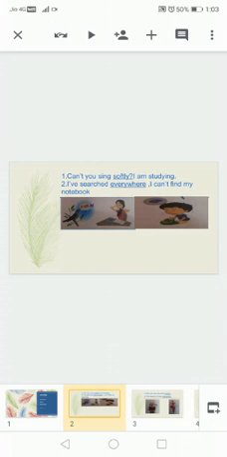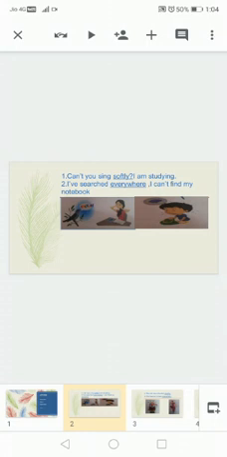Students, are you able to see two pictures? In the first picture it is written, "Can't you sing softly? I am studying." Here the girl is saying to the bird that can't you sing softly, because I am studying, I am getting disturbed by you. In the second picture you are able to see, "I have searched everywhere, I can't find my notebook." The boy is searching for his notebook everywhere but he is not able to find it.